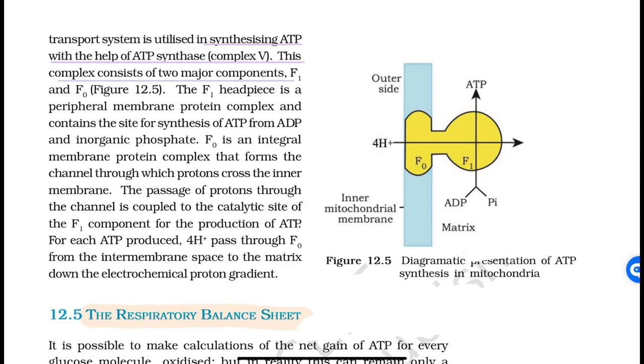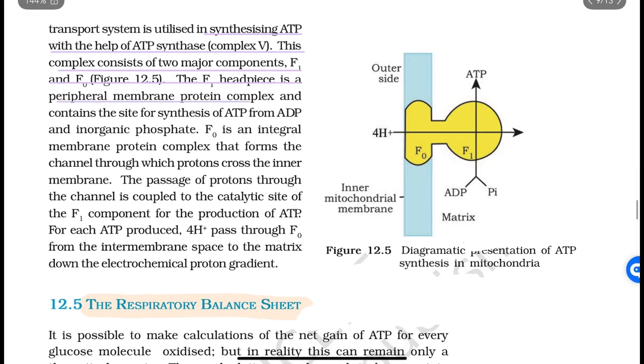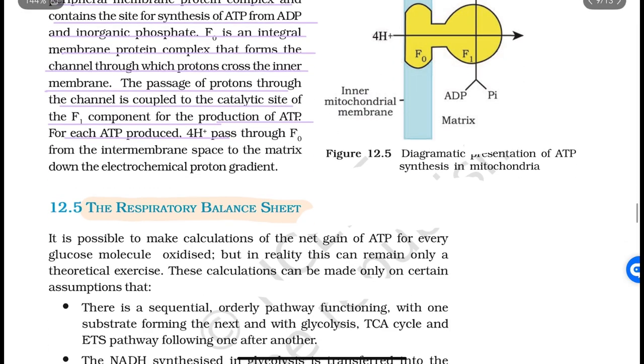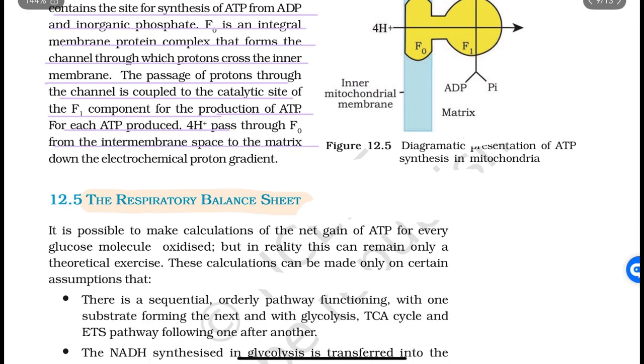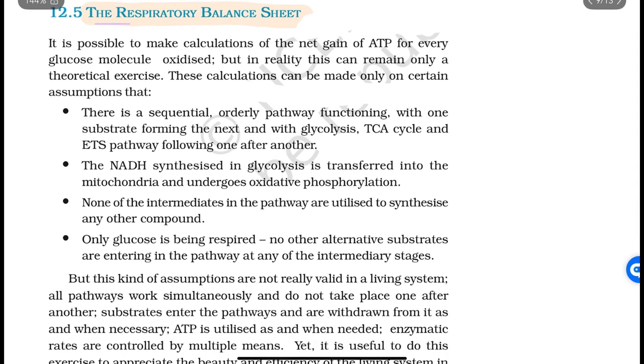This complex consists of two major components, F1 and F0, where F1 headpiece is a peripheral membrane protein complex and contains the site for synthesis of ATP from ADP and inorganic phosphate. F0 is an integral membrane protein complex that forms the channel through which protons cross the inner membrane. The passage of protons through the channel is coupled to the catalytic site of F1 component for the production of ATP. For each ATP produced, 4H plus pass through F0 from the intermembrane space to the matrix down the electrochemical proton gradient.